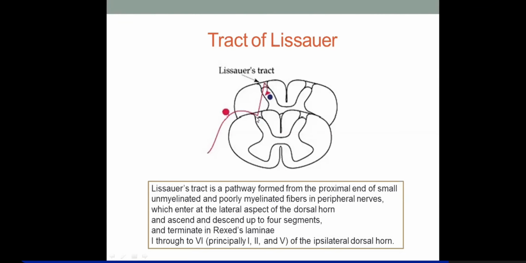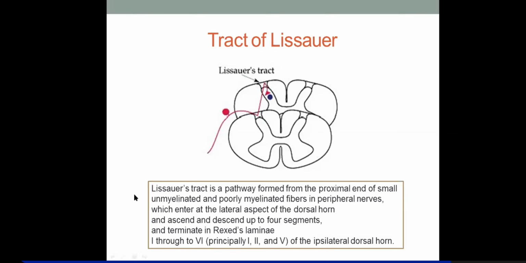When it reaches the gray matter, it soon ascends or descends three to four segments above or below, and relays. That means it associates different spinal segments above and below, at the margin of the dorsal horn, or the point where the dorsal root enters the spinal cord.